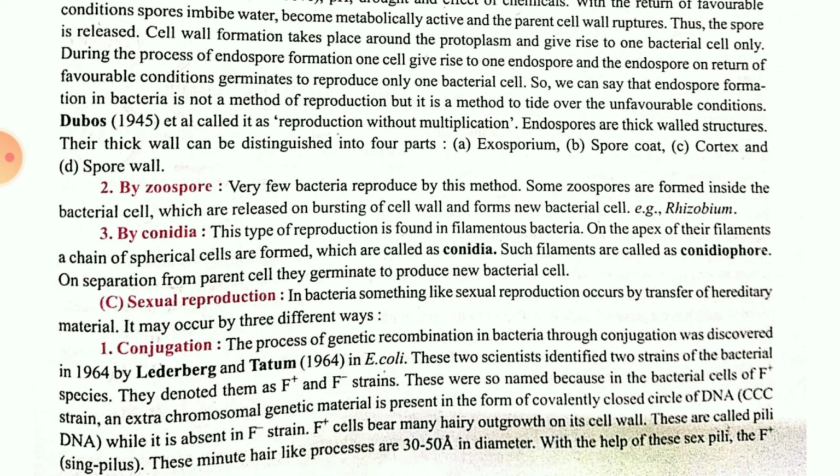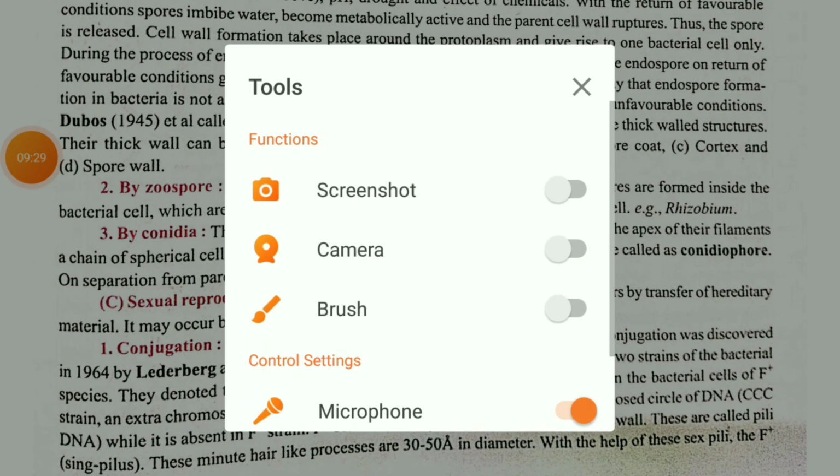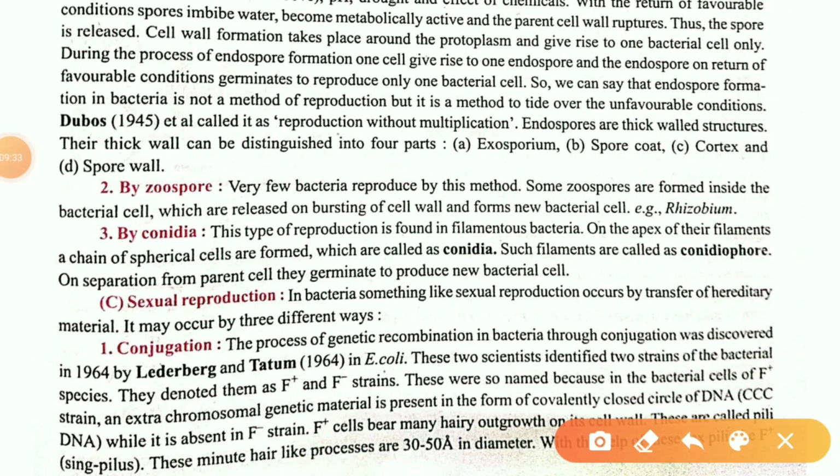Zoospores. Children, zoospores, how is it? Just one minute. See, in zoospores, a structure like this is there. Okay, this one drop will be there and these two will be your flagella. So that is your zoospore. This zoospore is capable of moving from one place to another and it will also show reproduction.